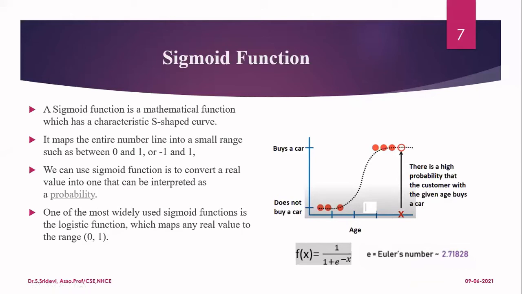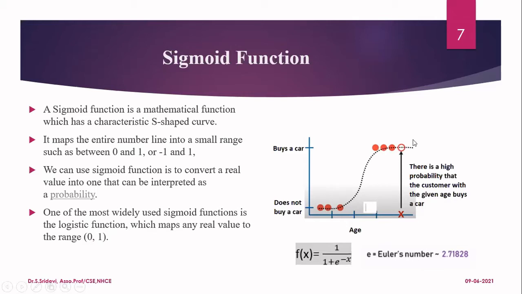Okay, so why the name regression comes is we have a straight line only initially, but the straight line has values from minus infinity to plus infinity. Now, instead of that, we are going to apply the logistic sigmoid function and we will find a value from 0 to 1, that is nothing but probability. Because of this only, the term is called logistic regression. And if you see this sigmoid function, it will have a formula like this. F of x is equal to 1 divided by 1 plus e power minus x. In this, e is nothing but Euler's number. The approximate value of that is 2.71828.